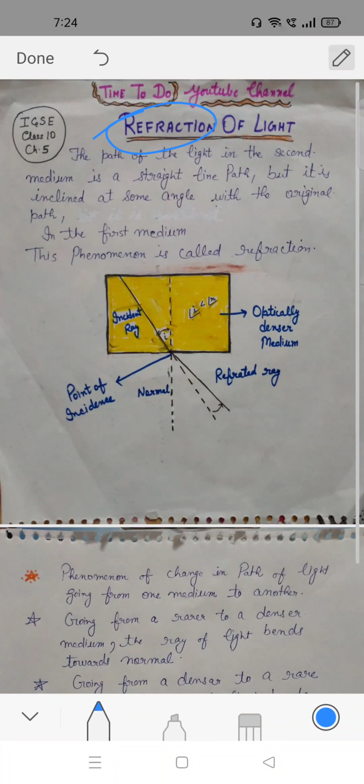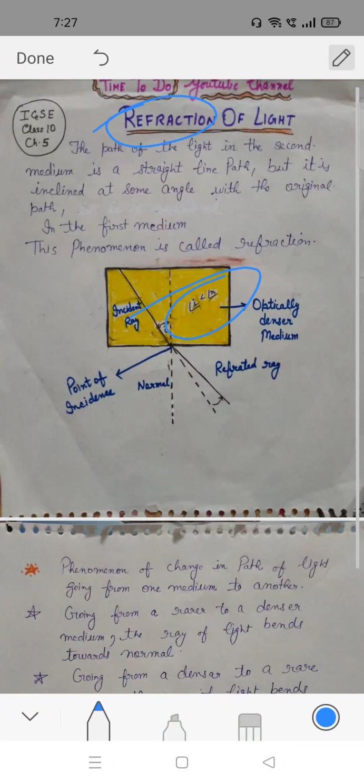Now we are going to discuss refraction of light. The path of the light in the second medium is a straight line path, but it is inclined at some angle with the original path. Light waves always travel in straight lines, but when they change their medium, the path will incline. This phenomenon is called refraction, as shown in the figure.